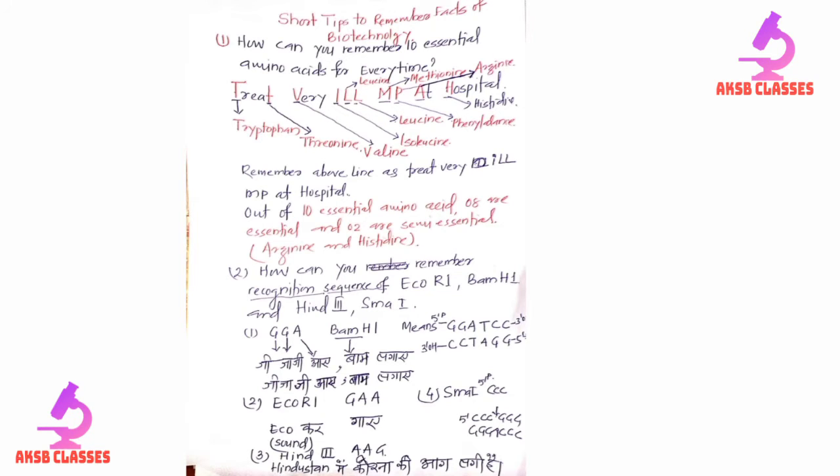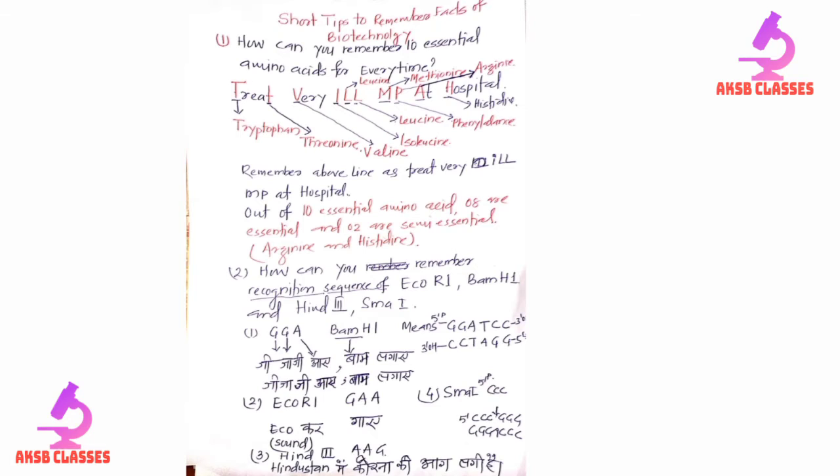So you see in this line the red letters indicate the single letter symbols. Each letter indicates a particular amino acid. In the word treat, the first T codes for tryptophan and the last T codes for threonine. So you have to remember that treat contains two Ts, one for tryptophan and the other for threonine. Then the next word is very. In very, the V indicated in red stands for valine. It is also an essential amino acid.